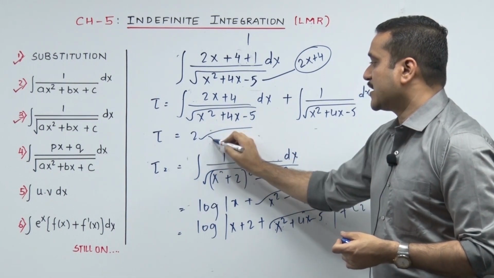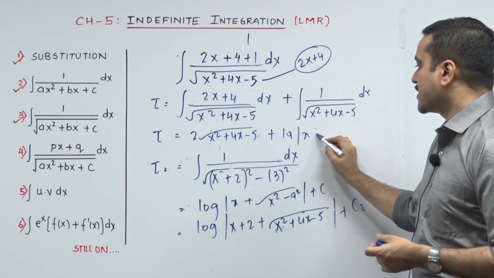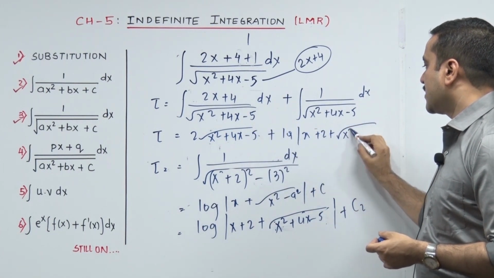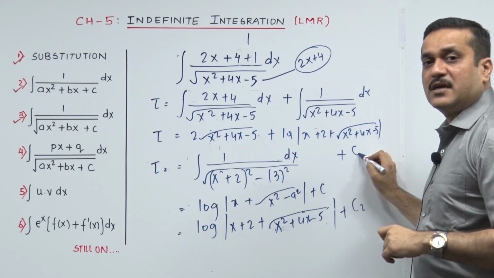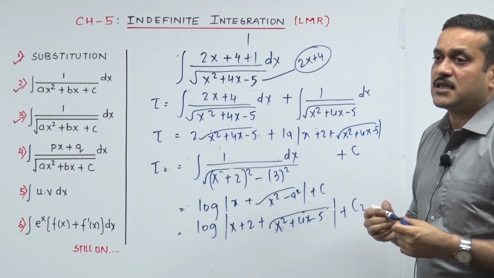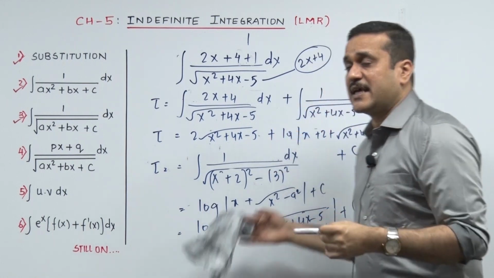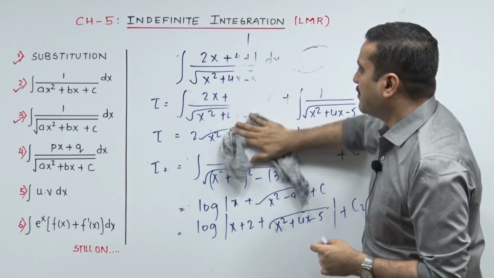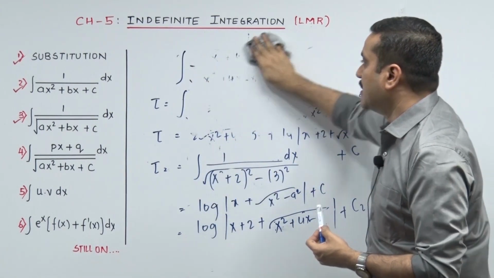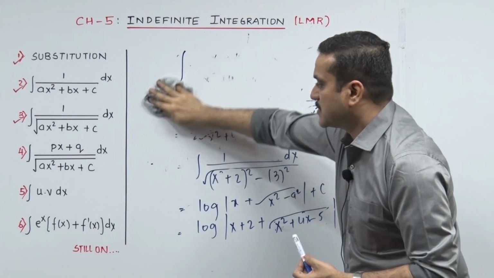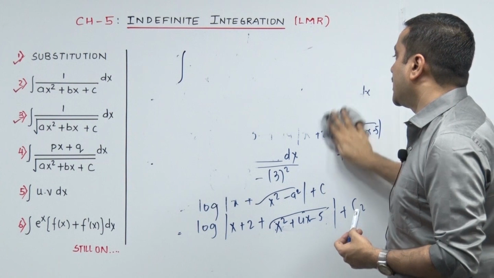Stick it, it's 2 root x square plus 4x minus 5 plus log of x plus 2 plus root of x square plus 4x minus 5. Sir, where did your c1 c2 go? Plus c, where my c is equal to c1 plus c2, I'll mention that in the end. So I think your fourth segment is linear upon root, but let me show you a few steps of one sum, there is a trick in this too. And in board exams up till now, that sum has appeared multiple times.